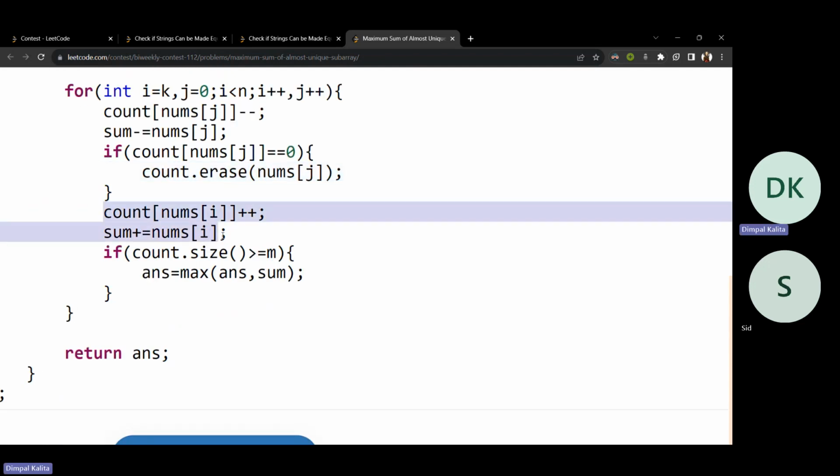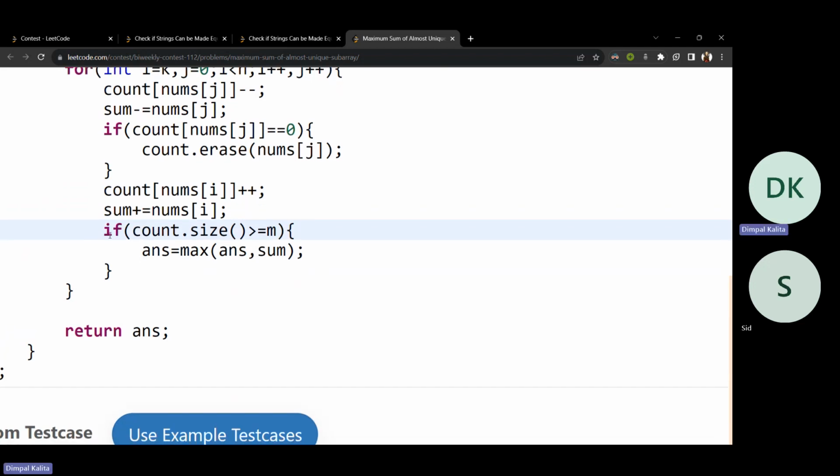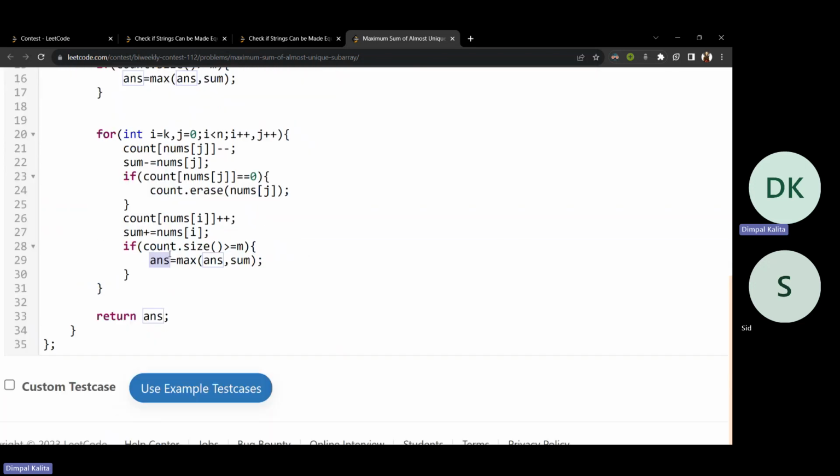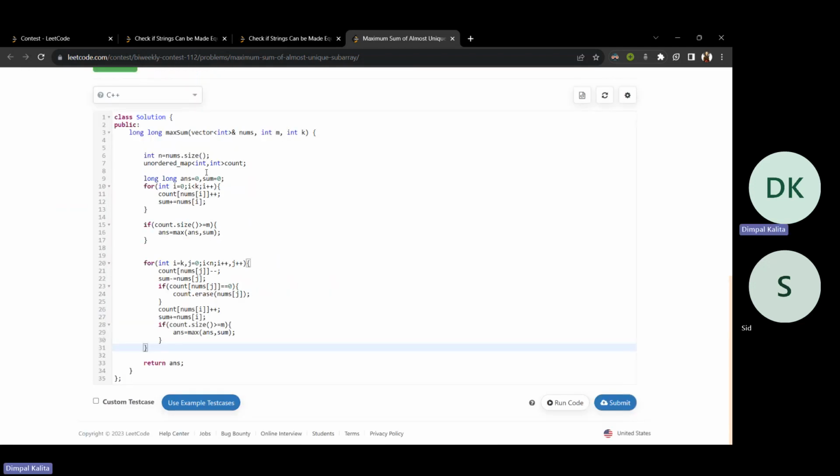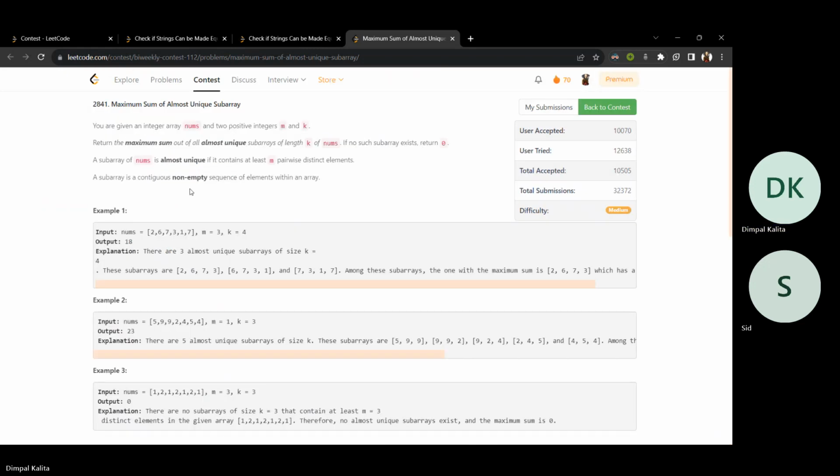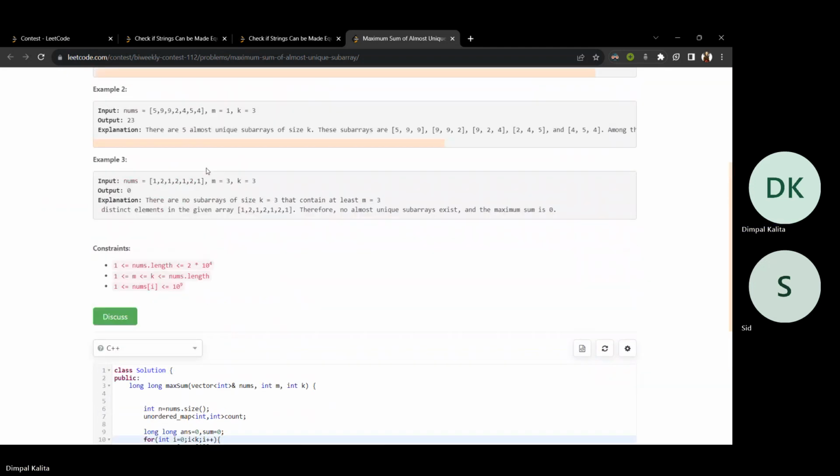Then again, I have taken the current element, where my sliding window is now. Then if the distinct number of elements in the map is currently greater than or equal to m, that sum can be answered, and I have to include that sum in the answer. Overall, I'm taking the maximum of all the sums possible, and that will be the final answer. Don't forget to take long because the answer will always be long. It can exceed. Okay.